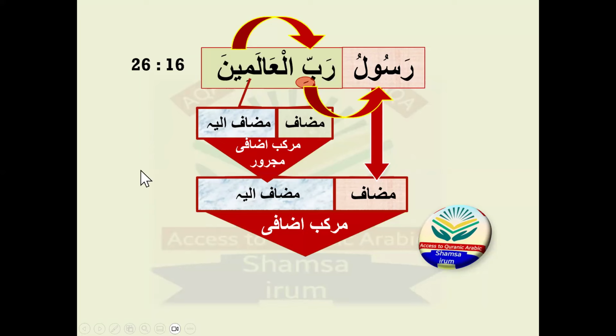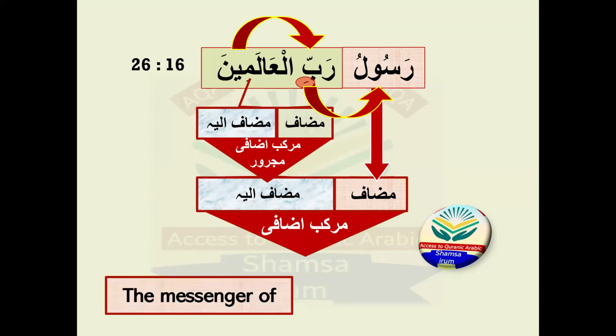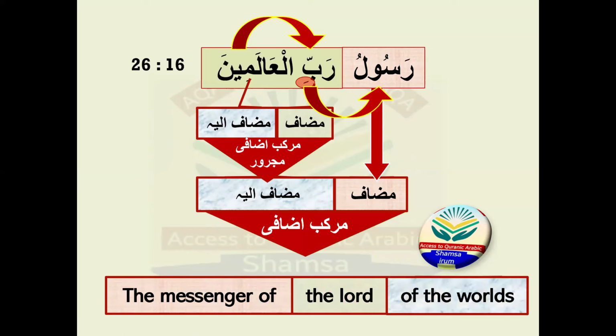All right, now let's move to the translation. The messenger of the Lord of the worlds. Look, "of" comes two times because there are two murakkab izafi. There are two possessions here. The messenger of the Lord of the worlds.